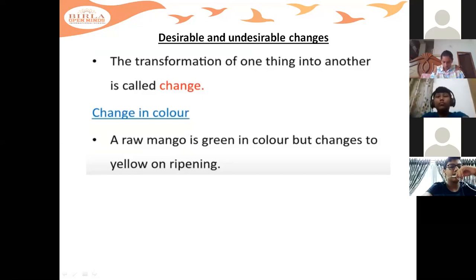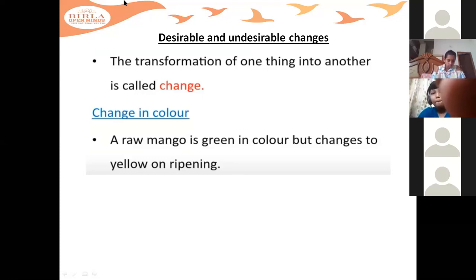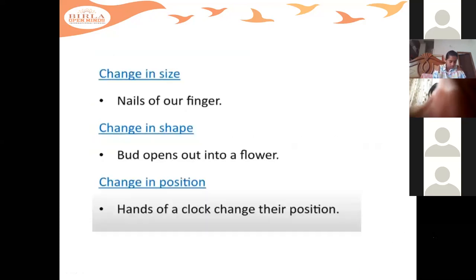So some are desirable and some are undesirable. What is the meaning of undesirable? You may not like, you may not be willing.